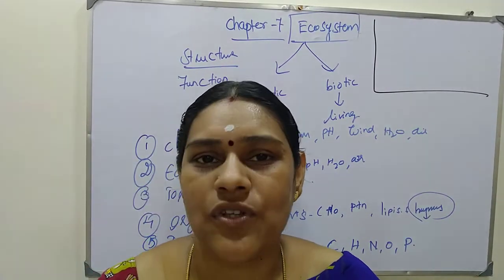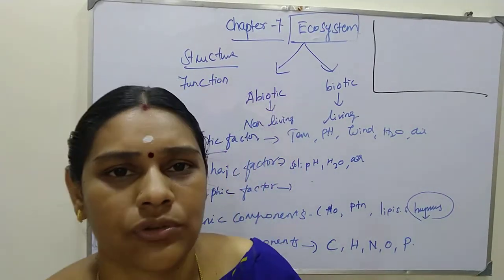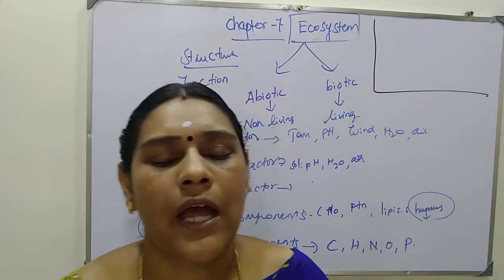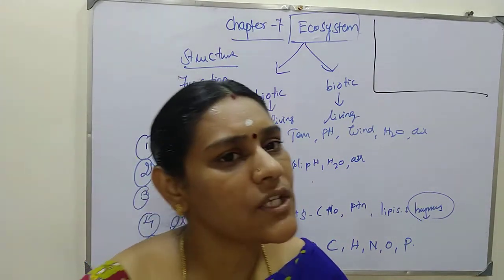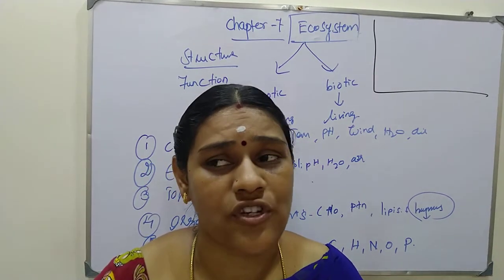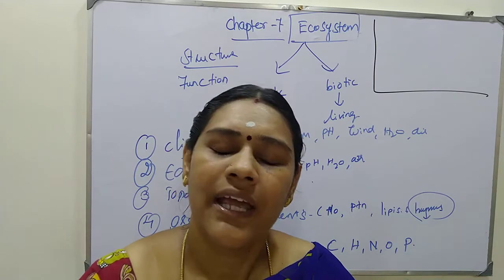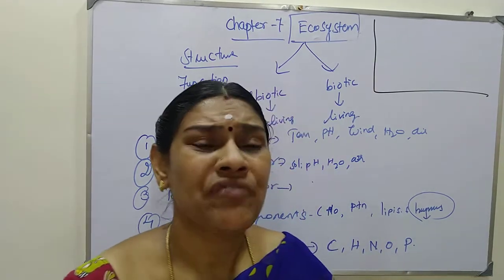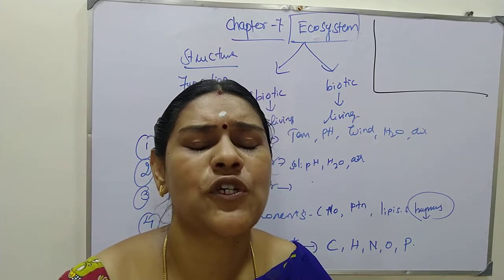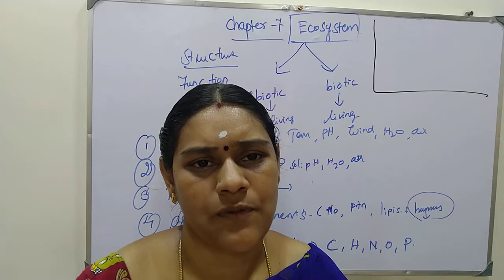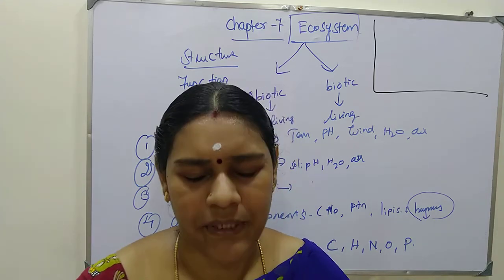That is the ecosystem of the aquatic environment, the water. And terrestrial ecosystem means our normal land living environment. These two types of ecosystem are there. If any ecosystem consists of inorganic substances for a particular period, a particular time, that is called